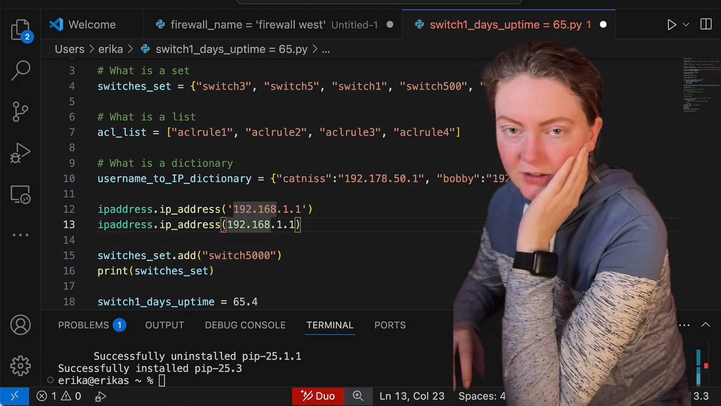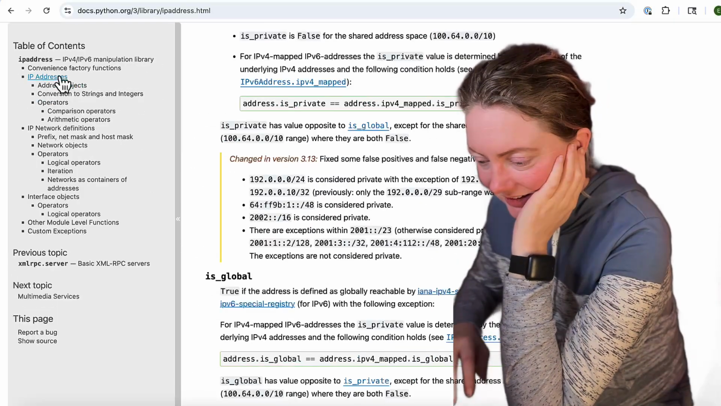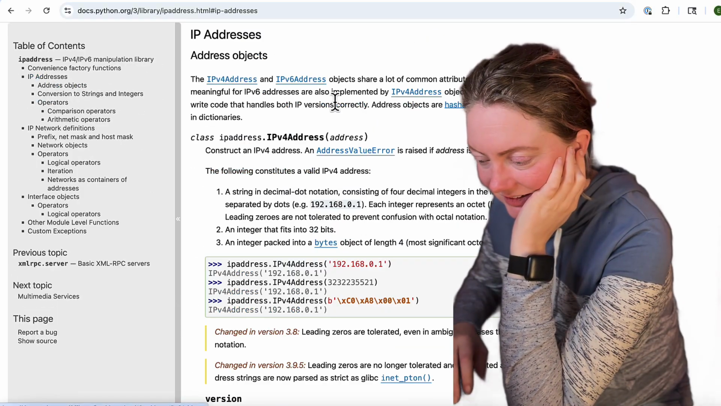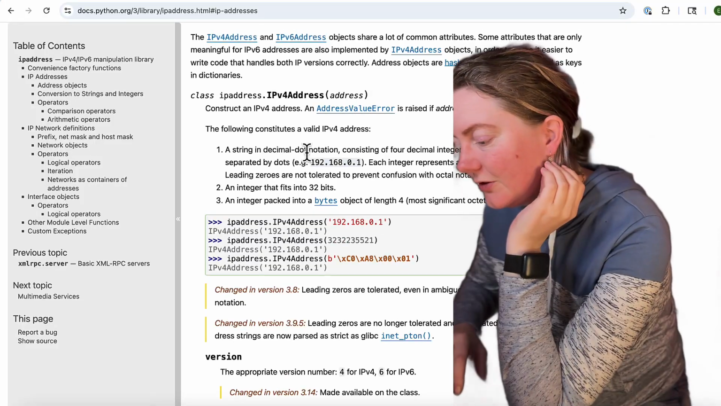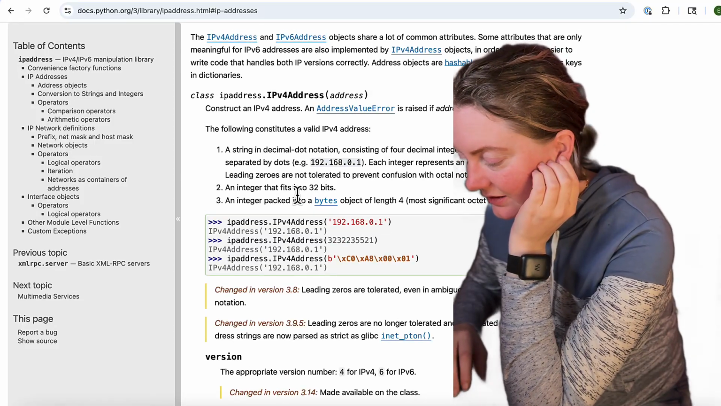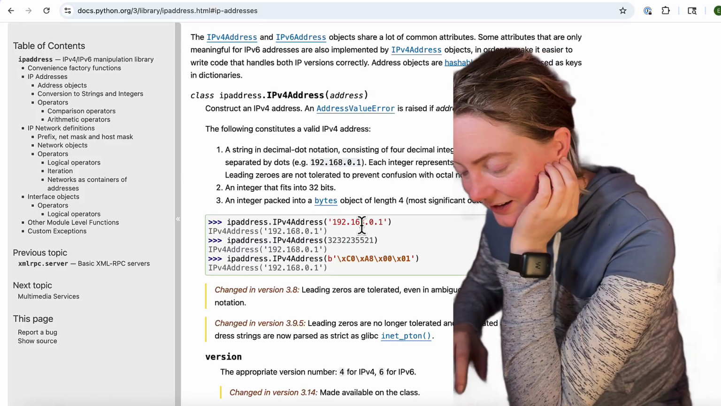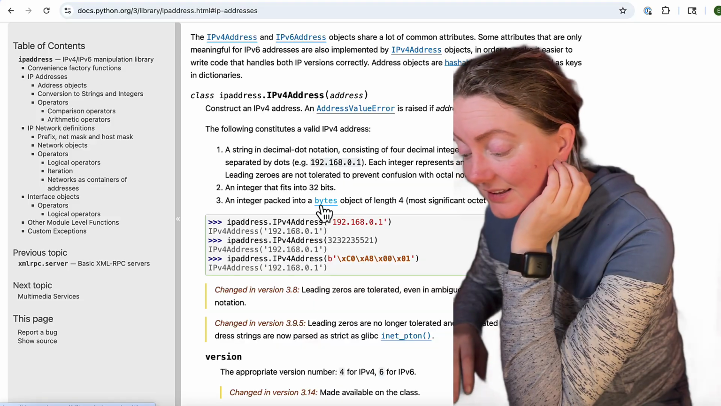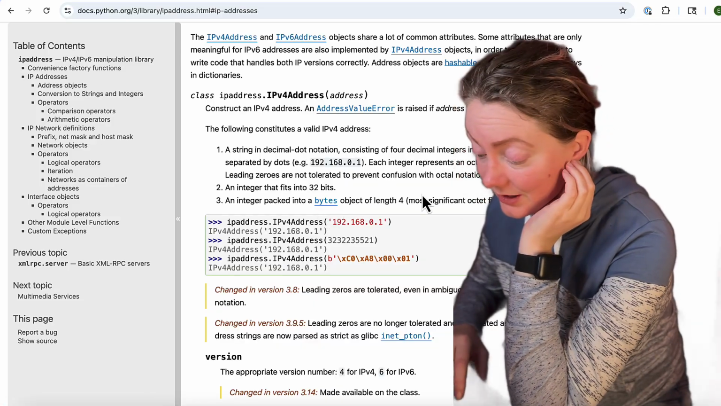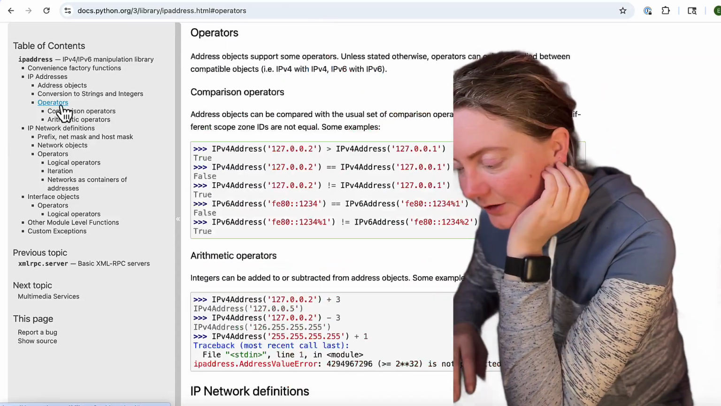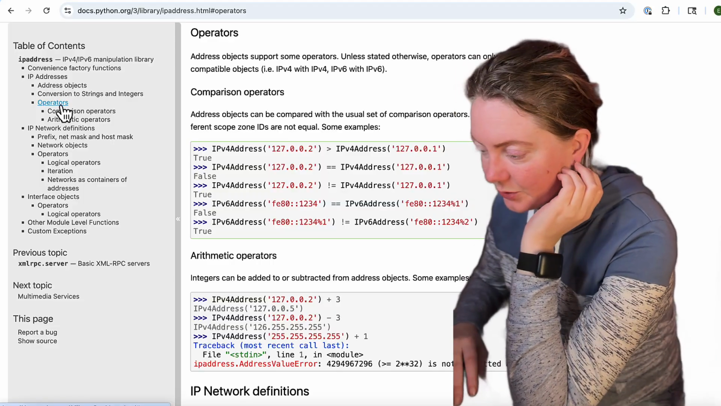All right, let's go back to the documentation. I guess here. Okay, it tells us the following constitutes a valid IP address. Okay, I see the string here. An integer that fits into 32 bits. Ah, okay, well, I'm not doing that. Now you guys know. That's how else we could do it. I'm just looking at what I want to do here as an example in the video.